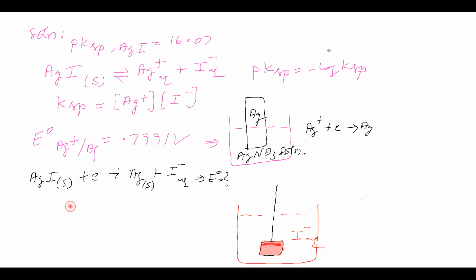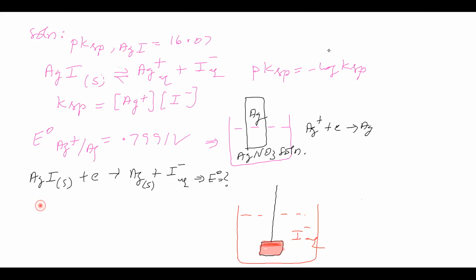That half cell is only this. Silver iodide is here, and that silver iodide we have taken. In this silver iodide, Ag is having plus 1. That Ag plus 1 takes 1 electron and becomes Ag. This I minus is remaining, that we have written. For this they are asking E naught.